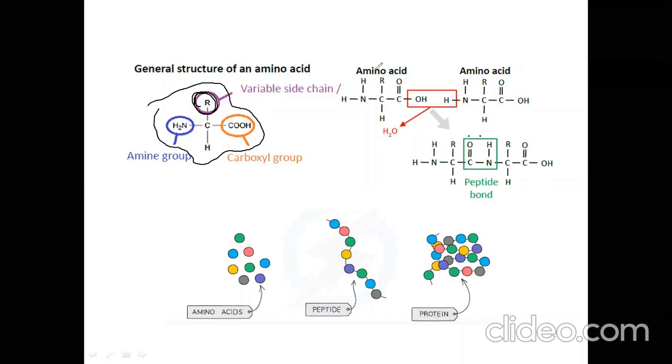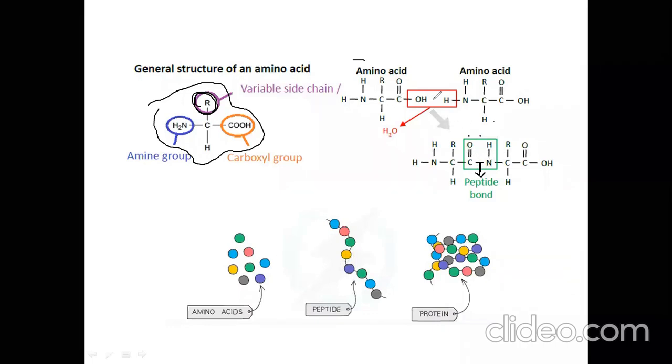So if you see here, this is one amino acid and this is another amino acid. Both join with each other, and a condensation reaction takes place. Water is eliminated. See, which bond forms? Peptide bond. This bond is called what? Peptide bond. Okay, so come toward here. These are amino acids, right? Amino acids are joined with each other by which bond? Peptide bond. And this one is the peptide bond.